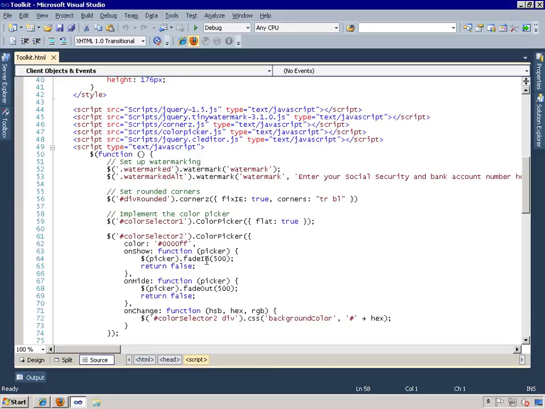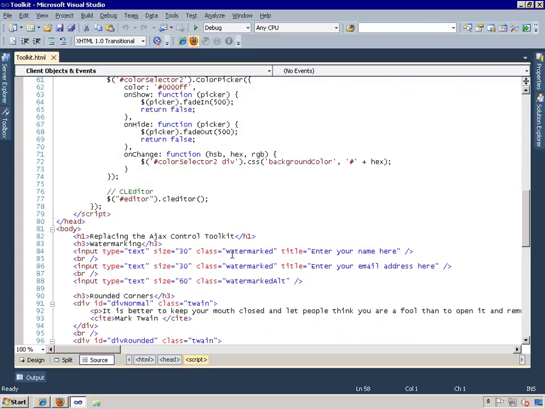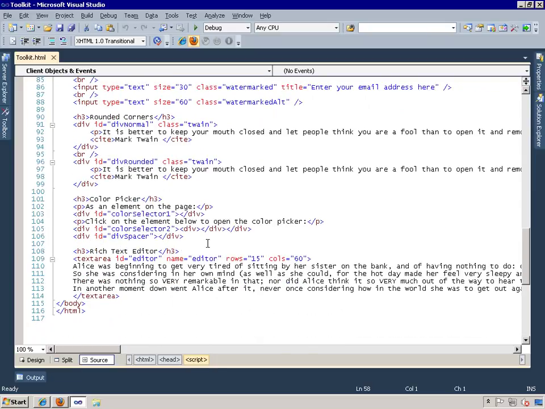This really is a nice example of a very powerful kind of plugin, which you can do with jQuery. All right, come back over to the sample page and come down here. Here's the HTML that I used for the color picker. The Color Selector 1 div here will have the color picker attached to it so that it appears as an element on the page. That was that first instance of the color picker on the page.